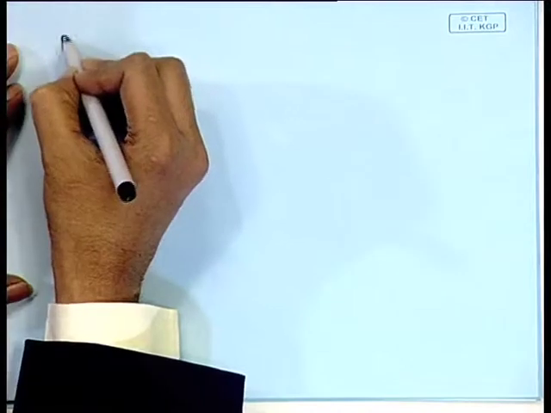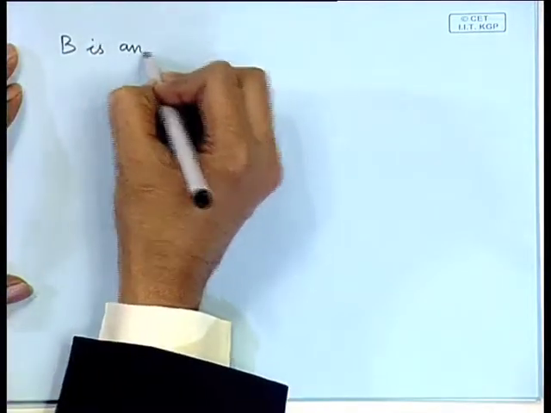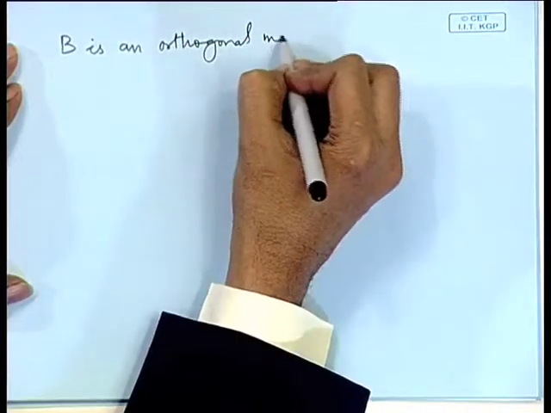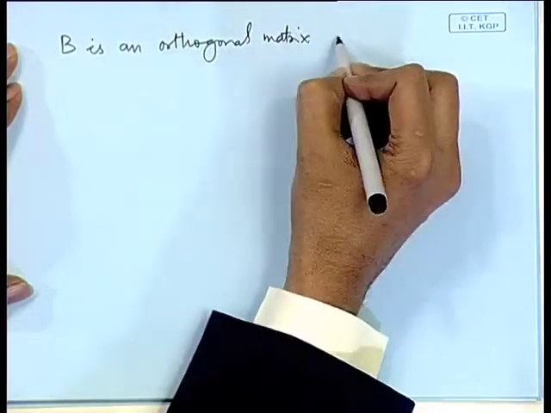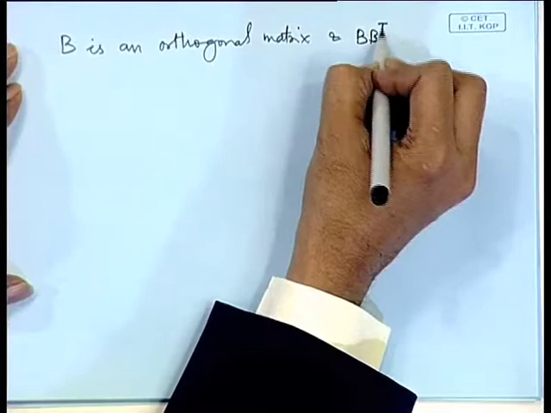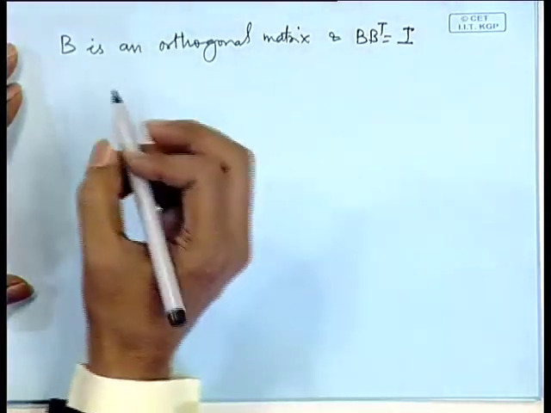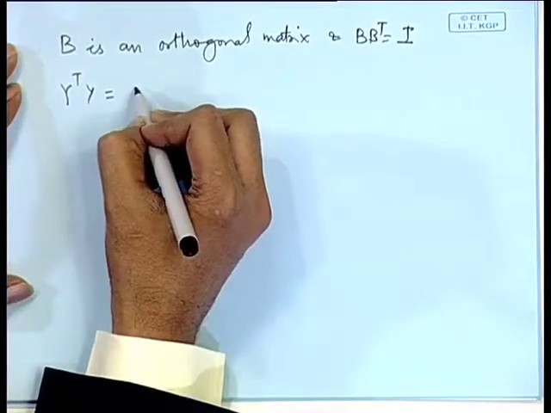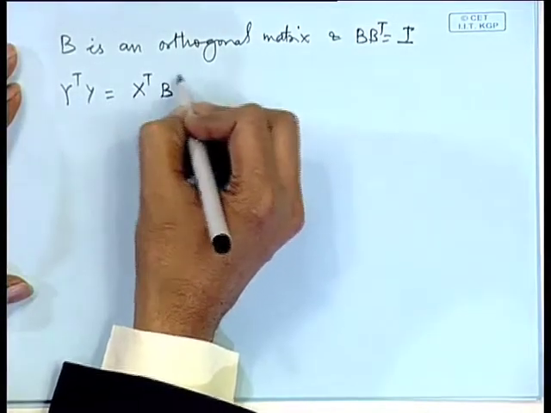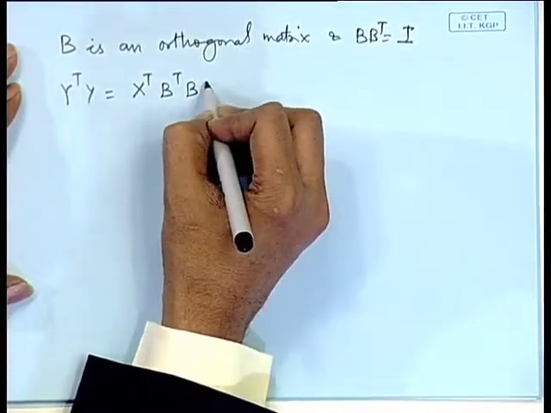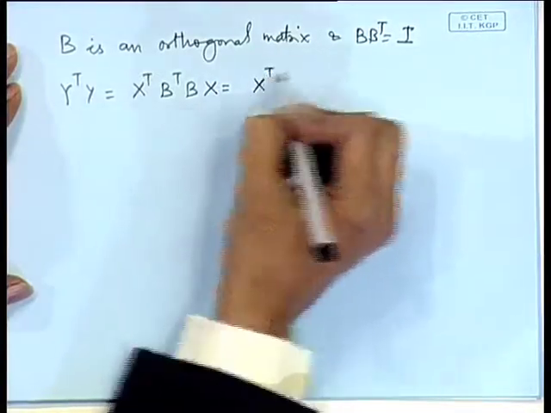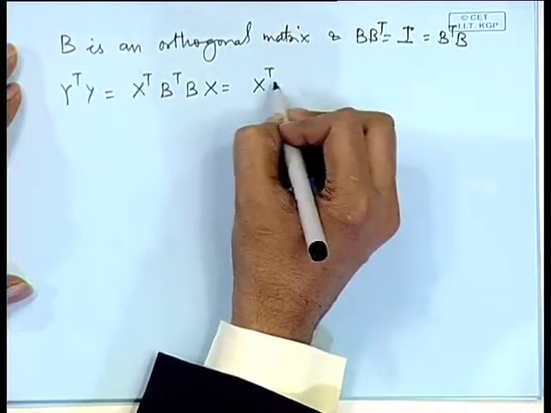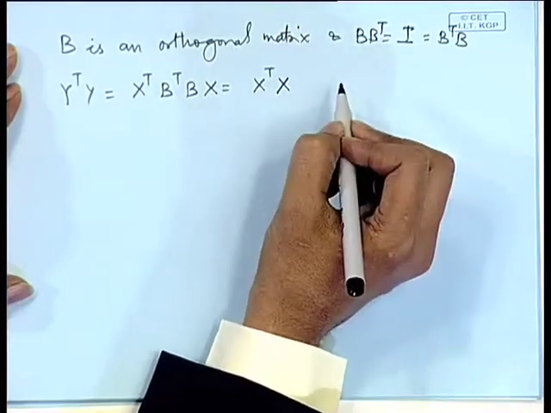So, we have B is an orthogonal matrix and we have B B transpose is equal to identity matrix. So, if I consider y transpose y, then that is equal to x transpose B transpose B x, that is equal to x transpose x.